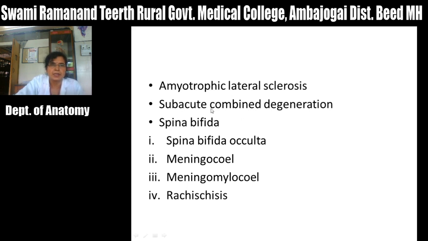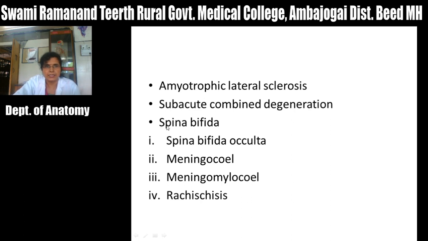Then second is the subacute combined degeneration, and this is common in the deficiency of intrinsic factor which is required for absorption of vitamin B12, and in this subacute combined degeneration mainly there is degeneration of lateral and dorsal funiculi. So there is loss of pain, touch, temperature sensation, and also loss of proprioceptive sensations.